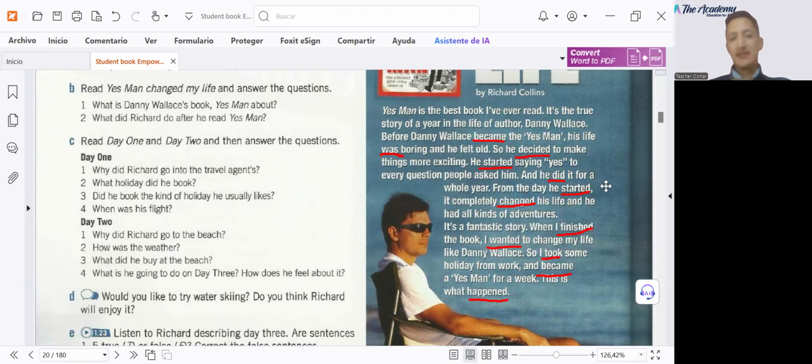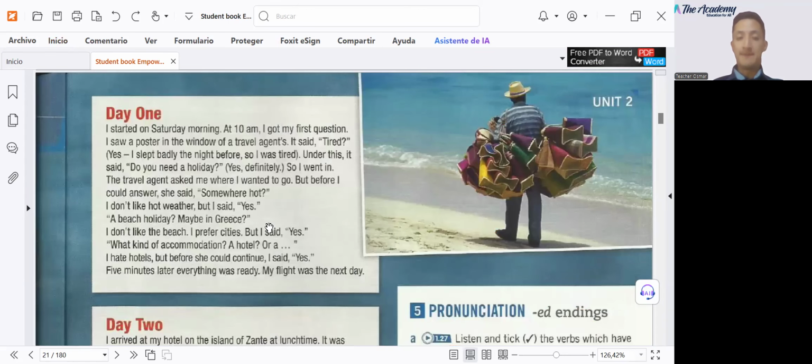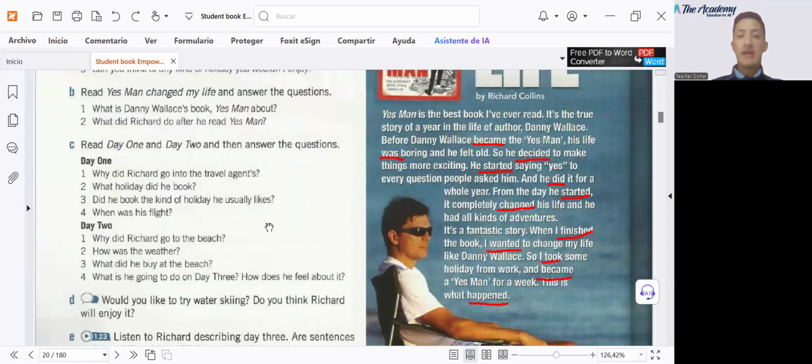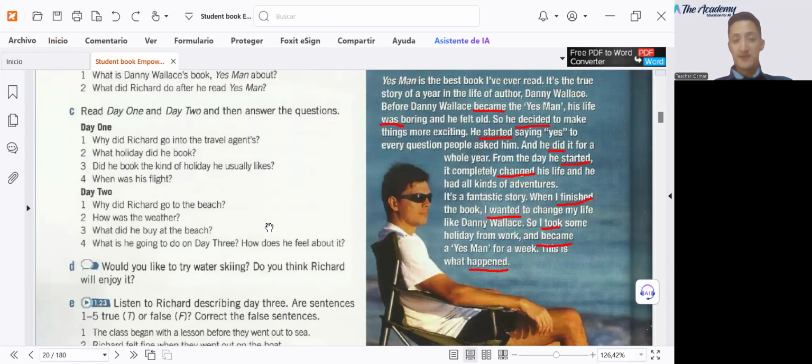Let's identify all the questions over here. We are going to read both day 1 and day 2, and then together we're going to identify these. So let's start with day 1. On day 1, we have to answer the next questions. Number 1, why did Richard go into the travel agents?